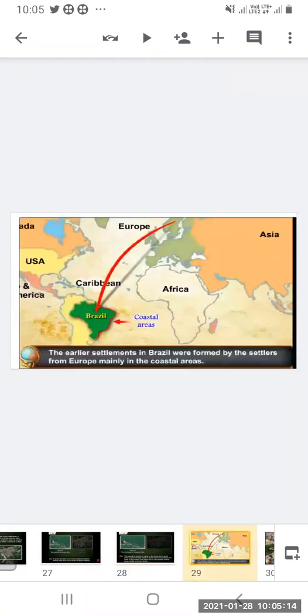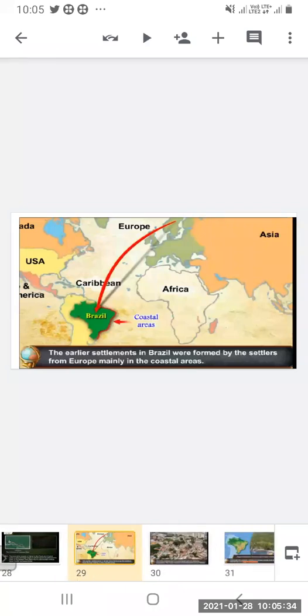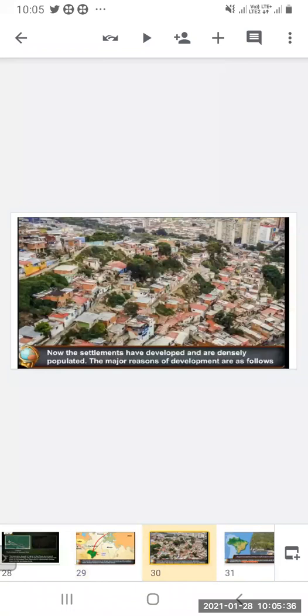The earliest settlements in Brazil were formed by settlers from Europe, mainly in the coastal areas. You can see the Europeans came here and made settlements in Brazil, along the coastal areas marked by the arrow. Now the settlements have developed and are densely populated.